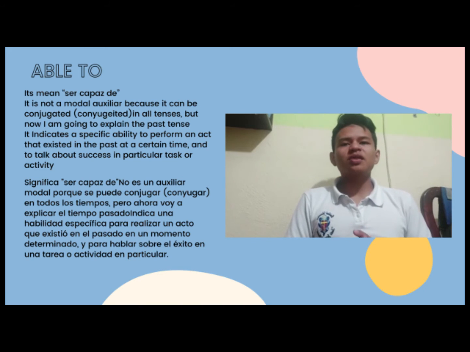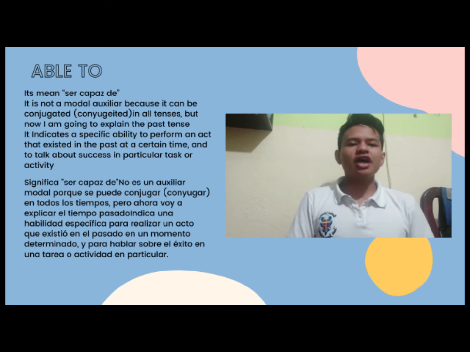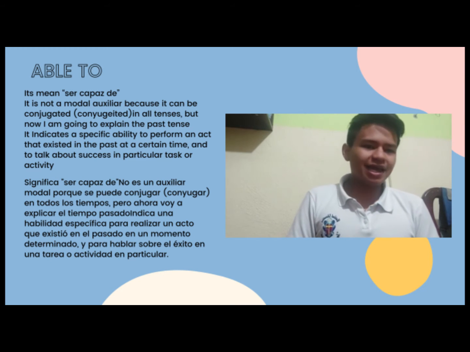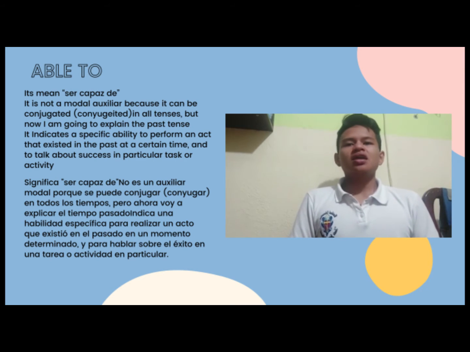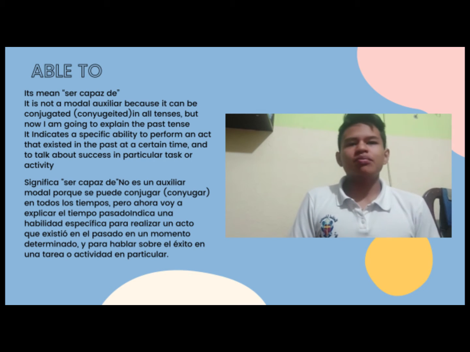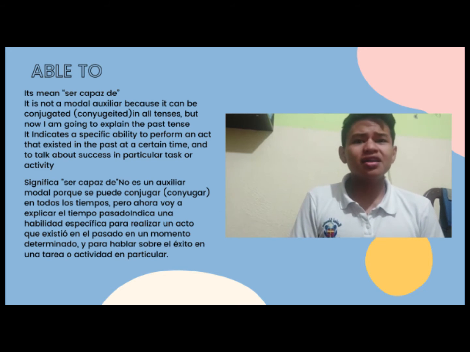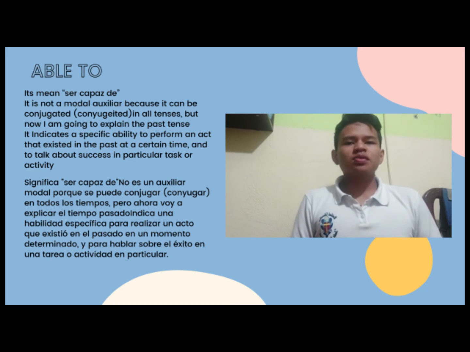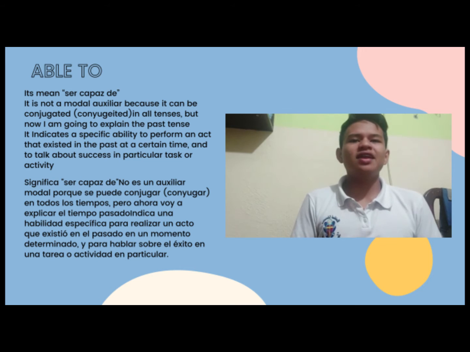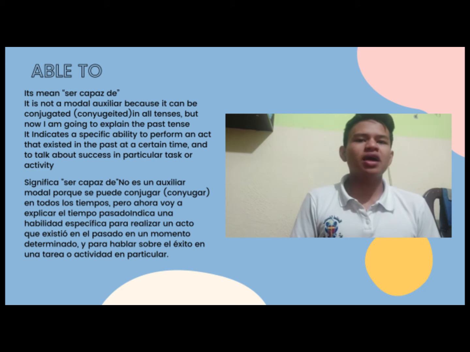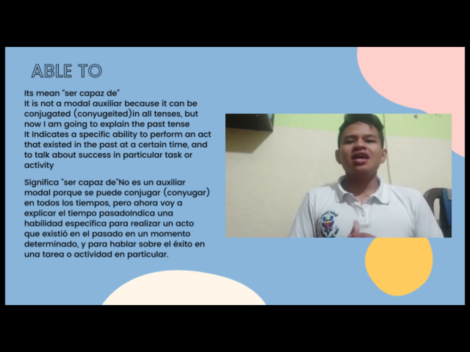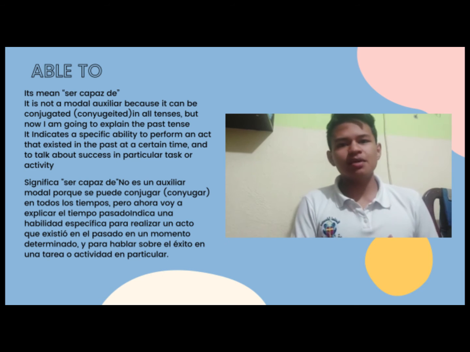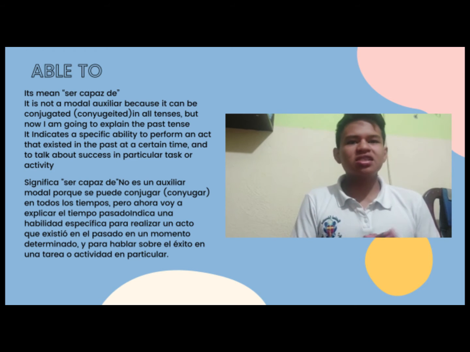Now I'm going to explain about was, were, able to. It means ser capaz de. It isn't a modal auxiliary because it can be conjugated in all tenses, but now I'm going to explain the past tense. It indicates a specific ability to perform an act that exists in a past of a certain time and to talk about success in a particular task or activity.